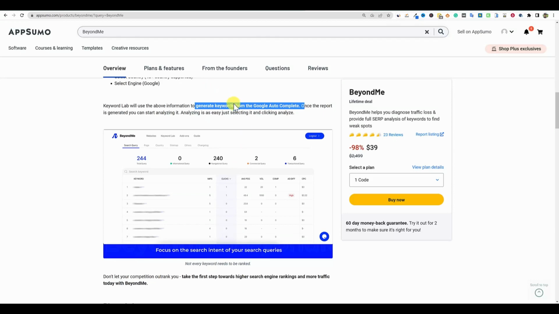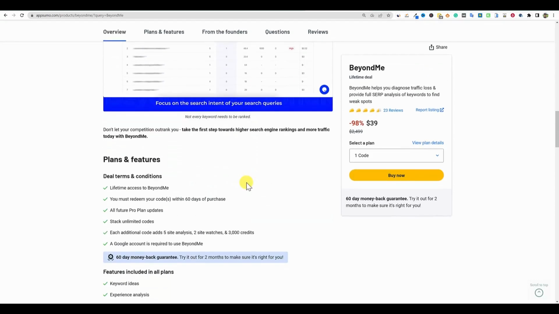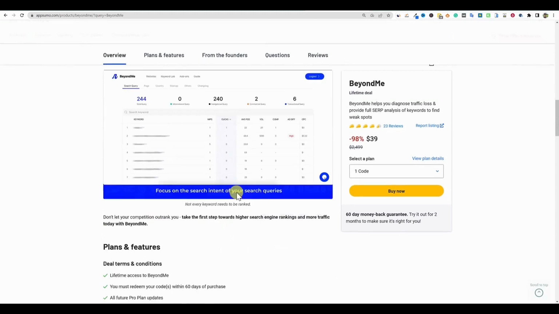But it does use autocomplete. And so that's going to be what people are actually typing in the search engine. And that is really, really cool. You're going to get the latest keywords that are not going to make it into tools like Ahrefs and SEMrush and some of those powerhouse tools, which are great, but those are looking at keywords from months at a time of data. And so it's missing out on a large piece of the pie, which are the autocomplete keywords. I just wanted to point that out. That would probably be definitely a reason to pick up a tool like this.